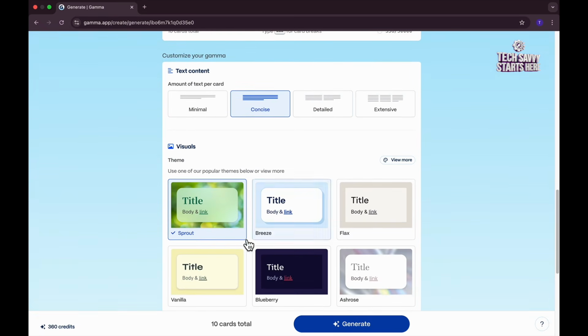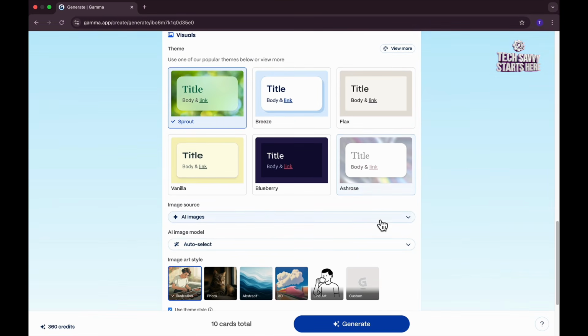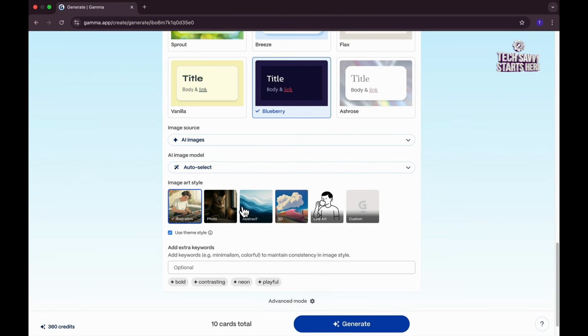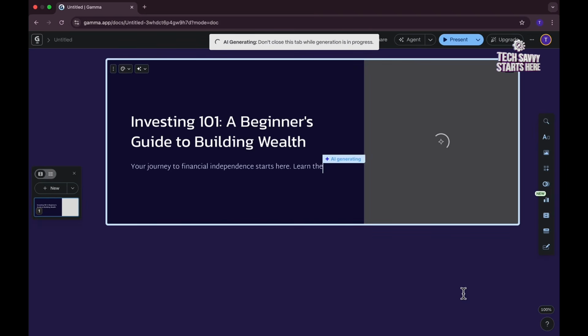I'm choosing concise. You can choose your theme, different color that you want. So maybe I can choose let's say blueberry here. That's the theme that I want. And then you can choose your art style. There are so many other options that you can customize here. I'm just gonna keep it simple and go with defaults mostly, and then you're just gonna click generate, and boom, you're gonna watch it go to work, and before you know it, you have a complete presentation to start with.